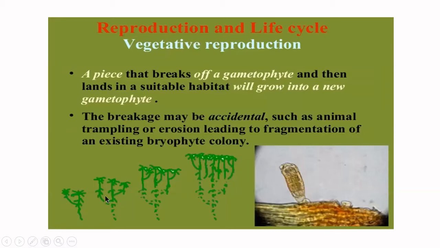So reproduction, I had told you, vegetative reproduction is fragmentation. Any portion can get cut and each one will give rise to a new plant. The breakage can be accidental, sometimes due to erosion, due to falling away of the rock. It can lead to fragmentation. So fragmentation can happen in any way. And each fragment can give rise to a new gametophytic plant body.